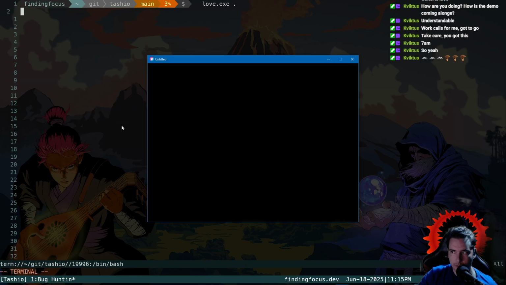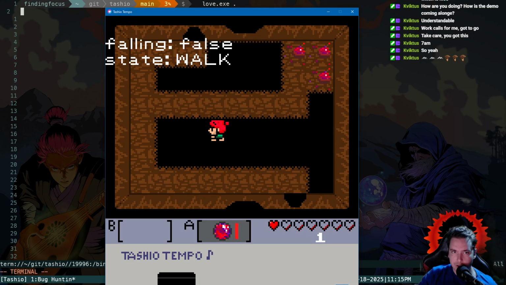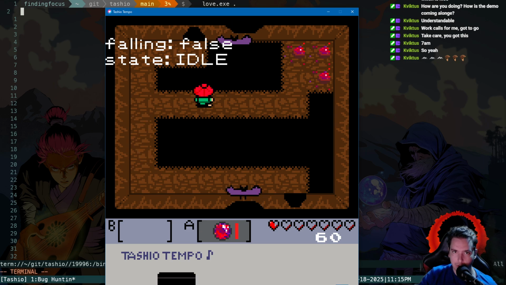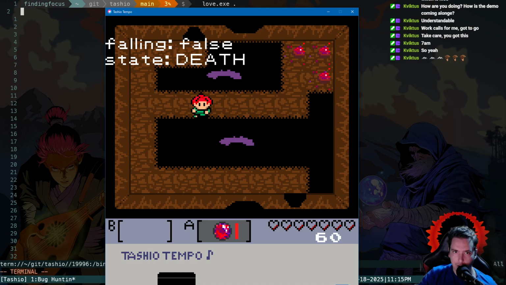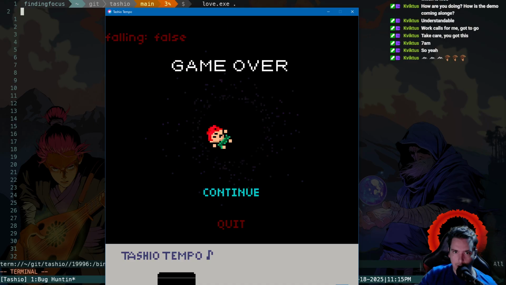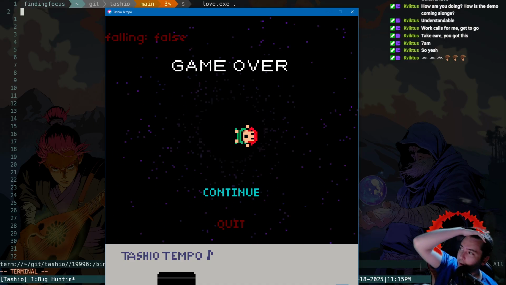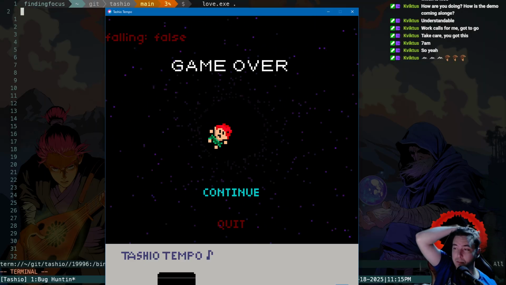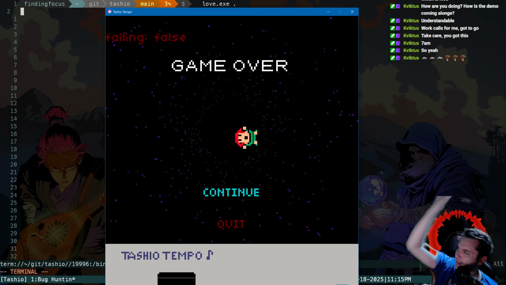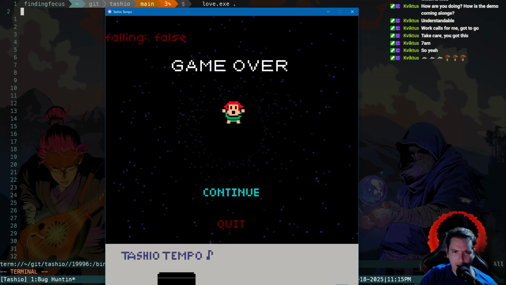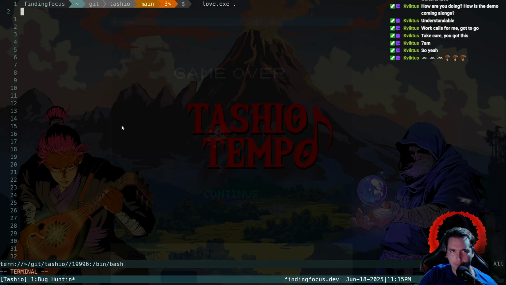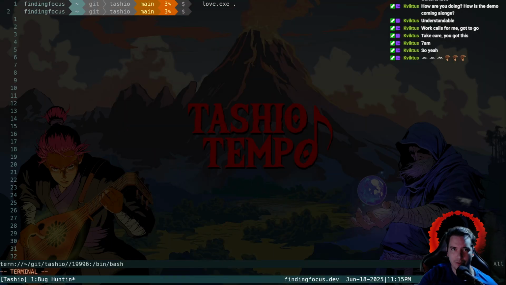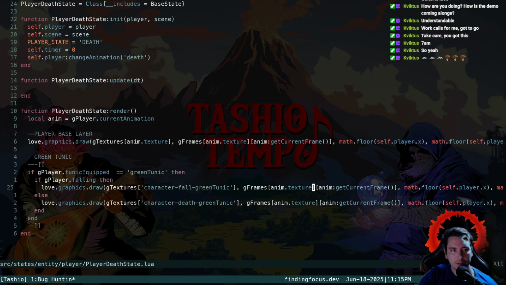Here's the moment of truth. We're trying to get shot and die and get blasted into a chasm. So we're going to taunt this guy, and then... It works. It works. Okay. I guess it was just a texture indexing issue. I don't know, but it's working. So let's get rid of our debug and then commit.